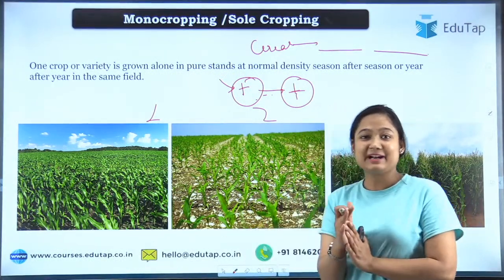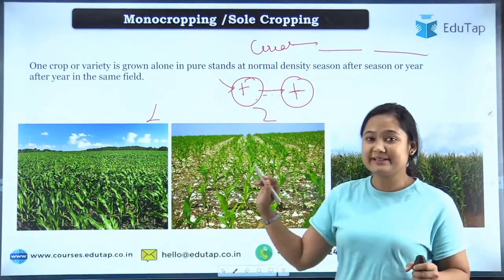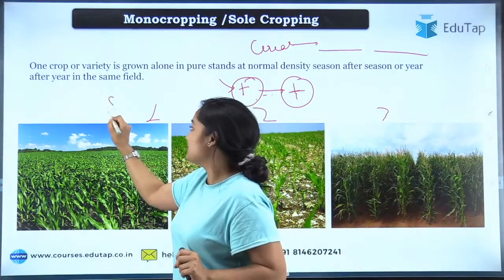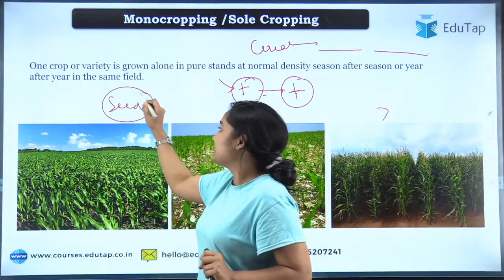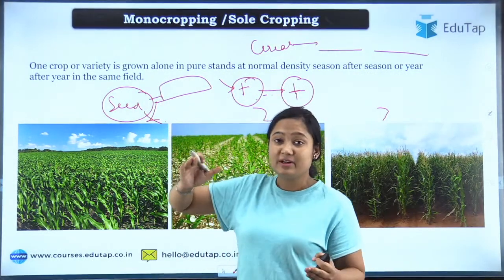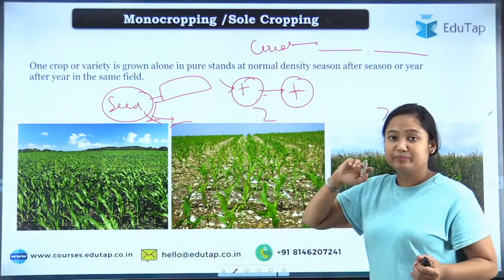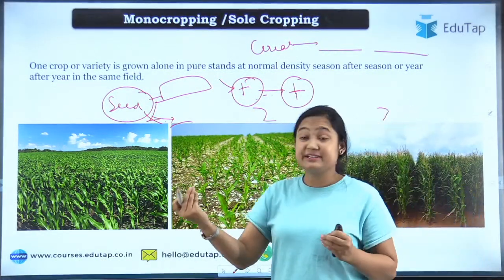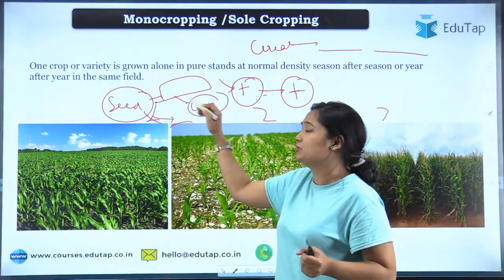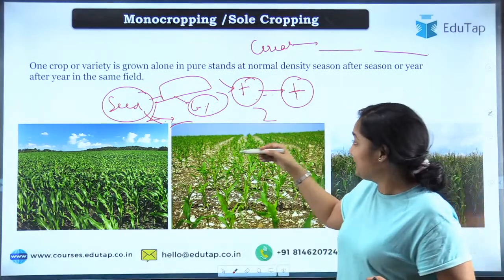So I'll start telling, but it was a good attempt by Albert. I commend you for that. So let's start with the advantages. Monocropping में advantages क्या क्या हो सकते हैं? See students, first of all seed. अगर आप monocropping कर रहे हैं, so you know what kind of seed you are using. You don't have to arrange the seed, okay, and उनको sow करना that will be easy. आपको seed की density same है, बाकी सारी चीजें same है, आपको पता है germination percentage क्या है, so you can go according to that. So that becomes easy. Of course, machinery भी है advantage.